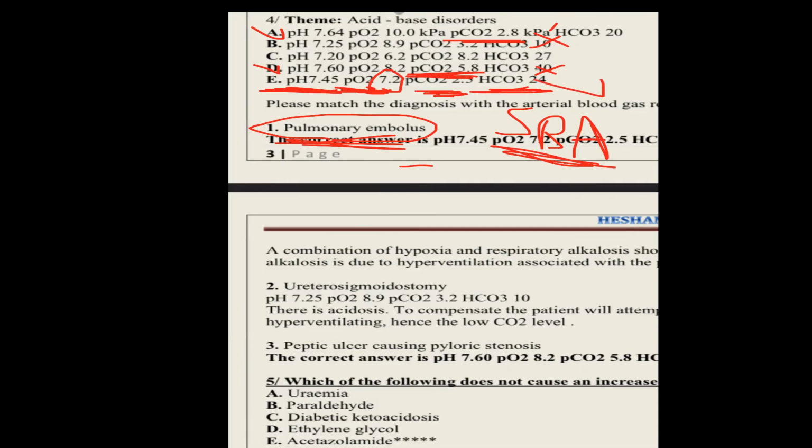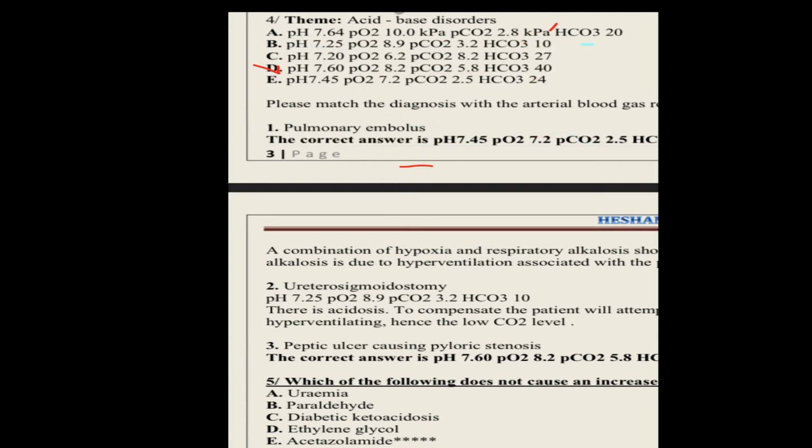So the correct answer here is E. This is a tricky one and depends on your clinical data. In pulmonary embolism the patient will have tachypnea, hyperventilation, wash of CO2, so I predict PCO2 to be low. Then the patient will have hypoxia, and it is an acute condition, no compensation. Okay? So the second one: what will you find in a patient with ureterosigmoidostomy?